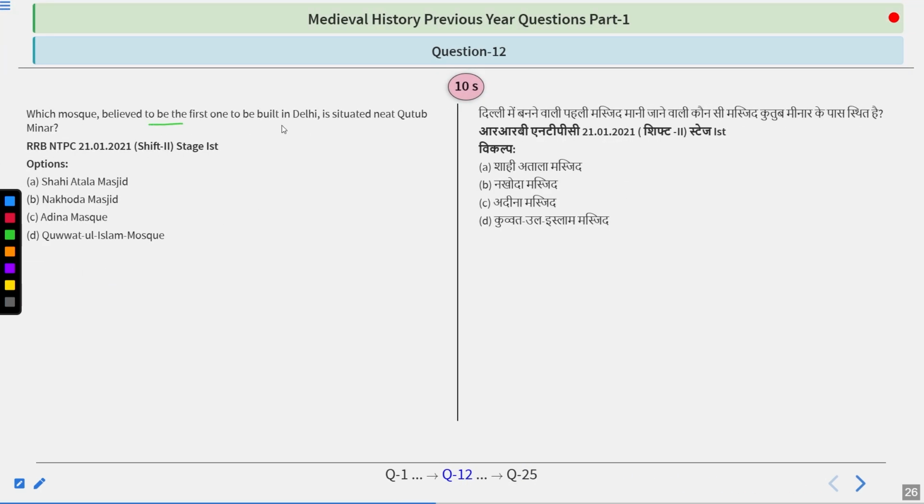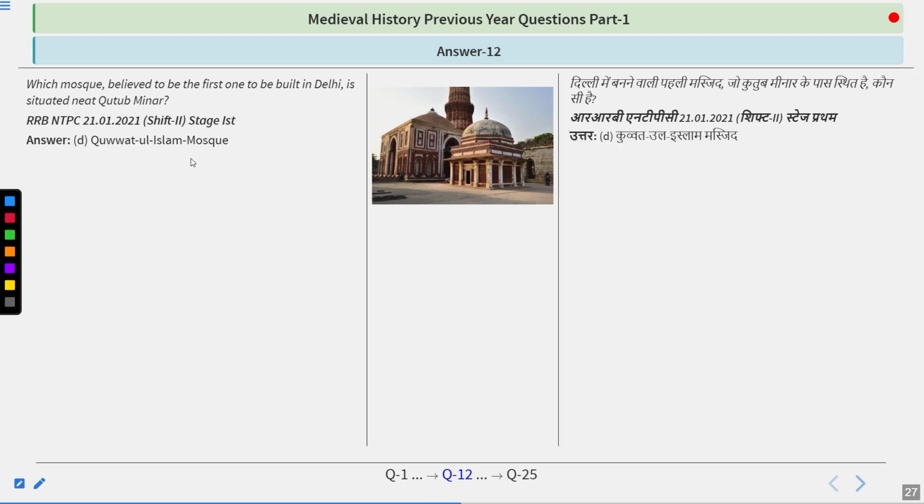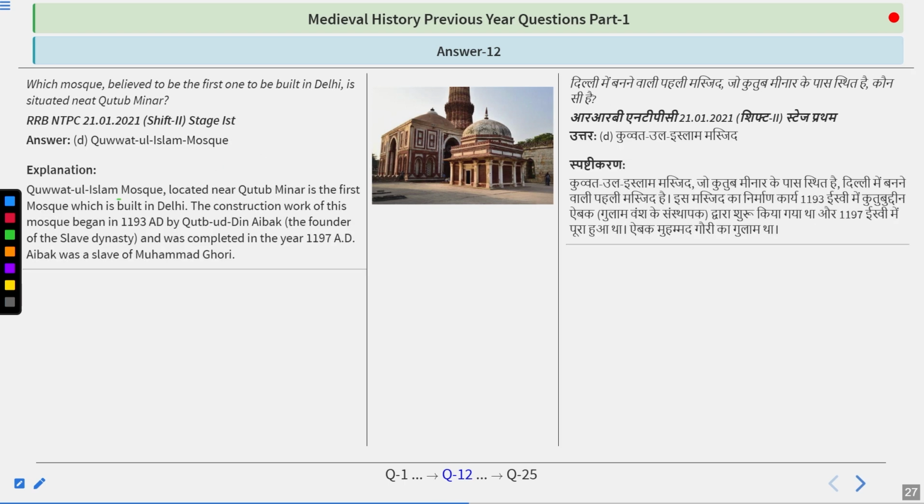Which mosque is believed to be the first one to be built in Delhi? It is situated near Qutub Minar. Very simple question. I hope you all know the answer, but take your time and try to find out. The answer is Quwwatul Islam Mosque. Quwwatul Islam Mosque, located near Qutub Minar, is the first mosque built in Delhi.